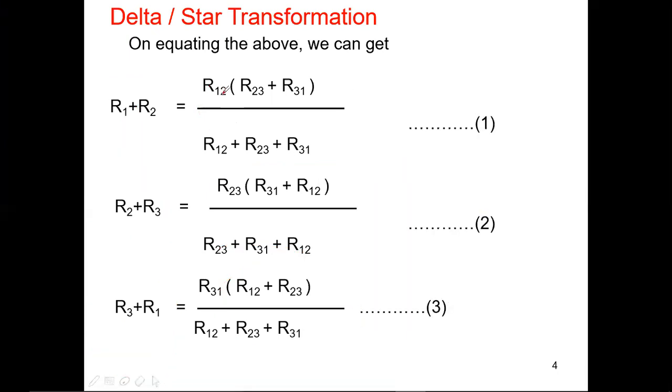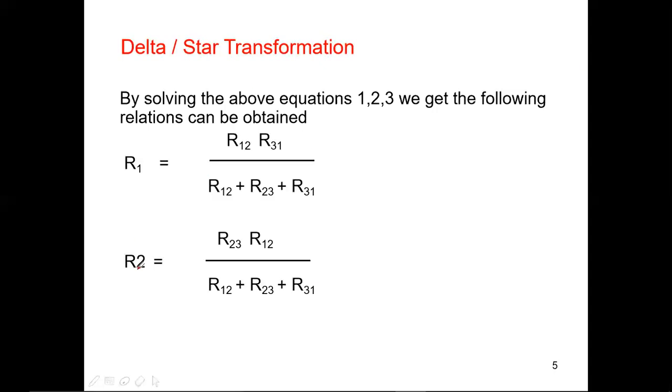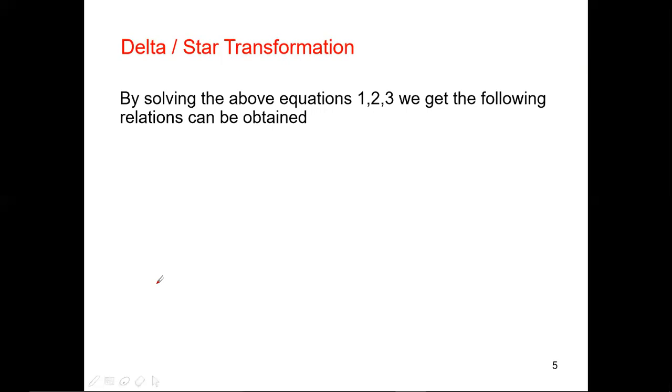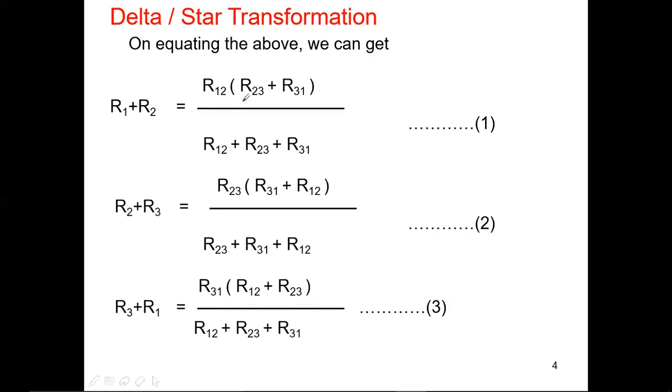Right. For the further steps, I added the direct step R1, R2, R3. But for writing R1, R2, R3, you need to know how R1, R2 came about. For that, first subtract equation 2 from equation 1. I am writing the left side part only: R1 plus R2 minus R2 plus R3, which gives R1 minus R3. Here, R2 and R2 get cancelled.